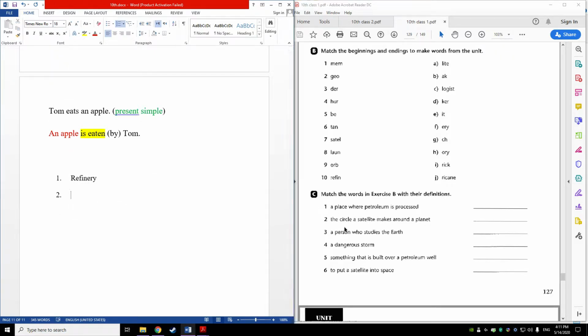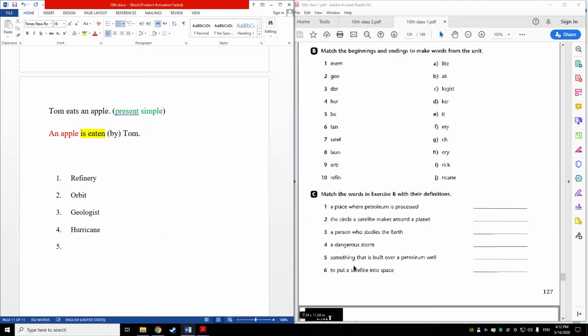Number 2, the circle a satellite makes around a planet. You remember? We talked about the circle that a satellite makes around the planet, which is orbit. Number 3, a person who studies the earth. You remember? A person who studies earth is a geologist. Number 4, a dangerous storm. From these words it is the hurricane.